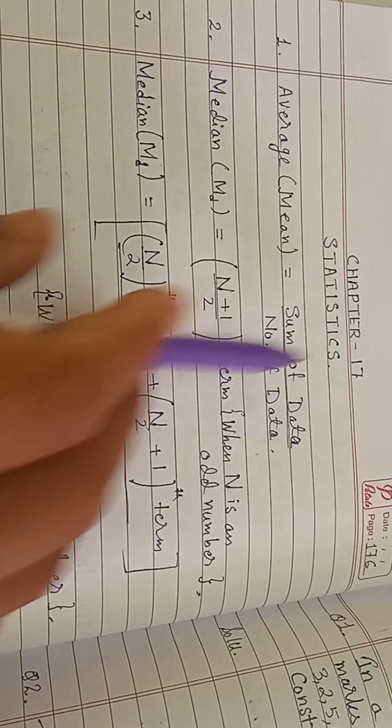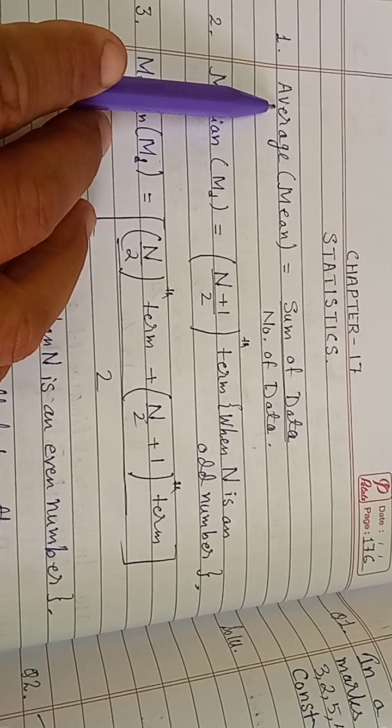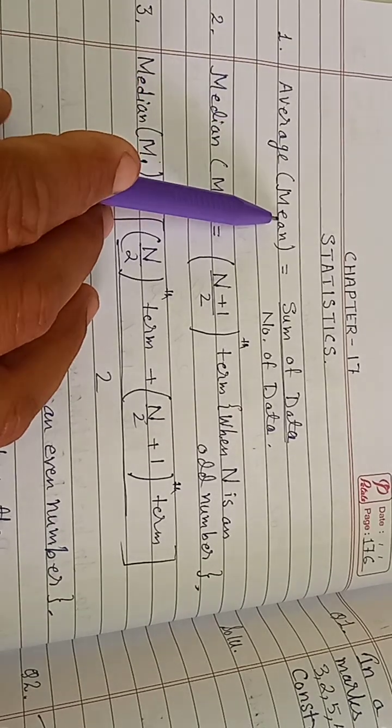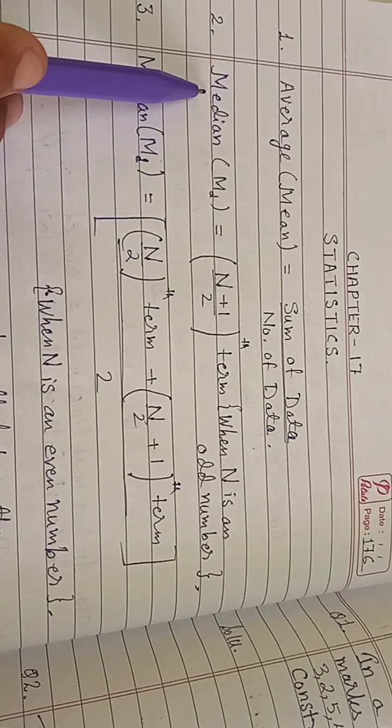Good morning children. Today we will start chapter 17, that is statistics. The formula we will see first. Average, that is also known as mean. The formula is sum of data upon number of data.